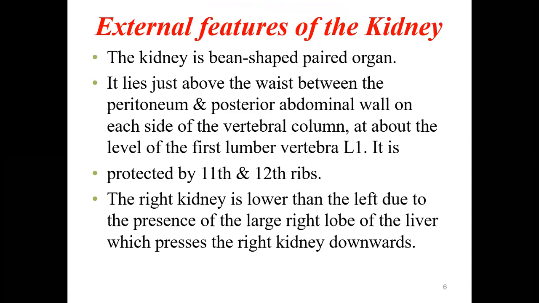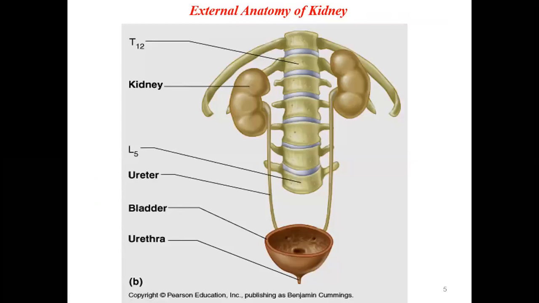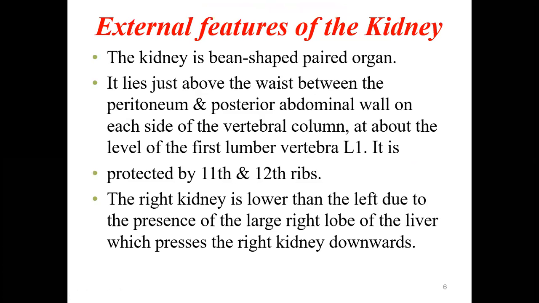Coming to the external features of the kidney, as you know, it looks like a bean shape. The bean is called kidney shaped and the kidney is called bean shaped. So this is how it looks like. It is a bean-shaped, paired organ. So it is on either side, right and left. So it is called a paired organ.